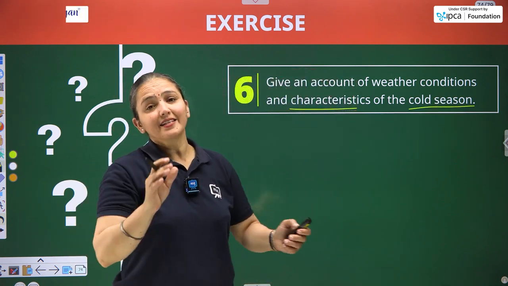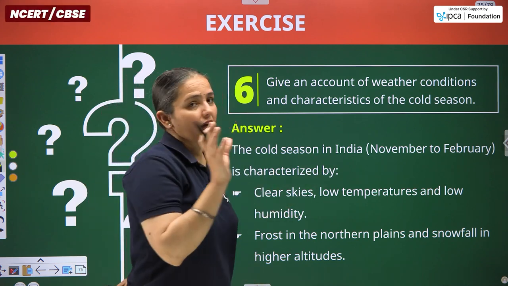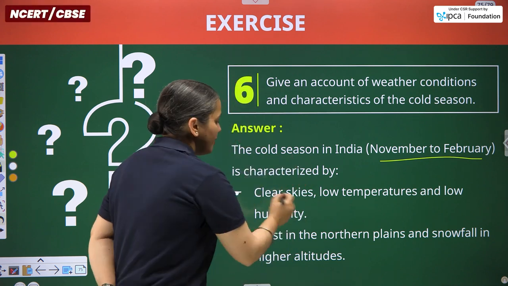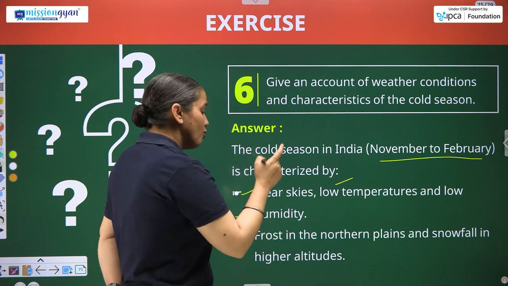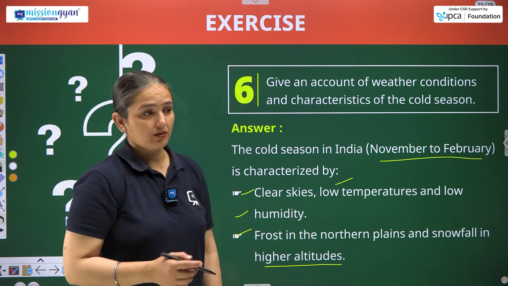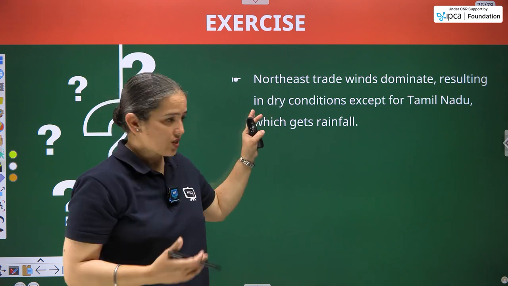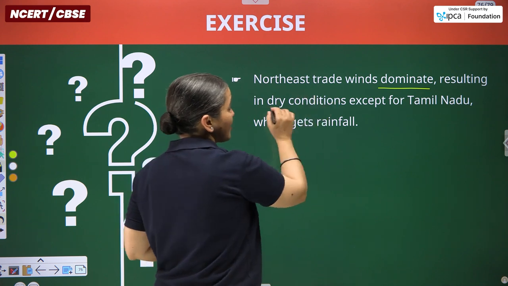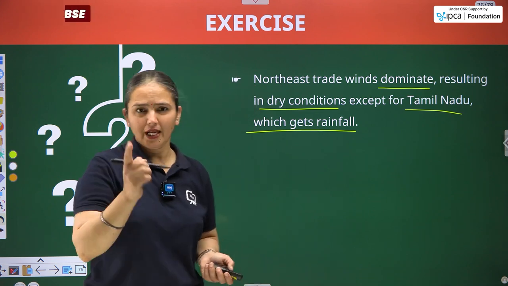So we have to entirely discuss and learn about the cold season, that is winter season. The cold season in India, so we have to give the duration as well. The duration is November to February. It is characterized by clear skies, low temperatures and low humidity. So cold and dry. Frost in the northern plains and snowfall in the higher altitudes occurs, particularly in the winter season. In the continuity of this topic itself and this question's answer, northeast trade winds dominate this region, resulting in dry conditions except for Tamil Nadu, which gets rainfall in the winters only.